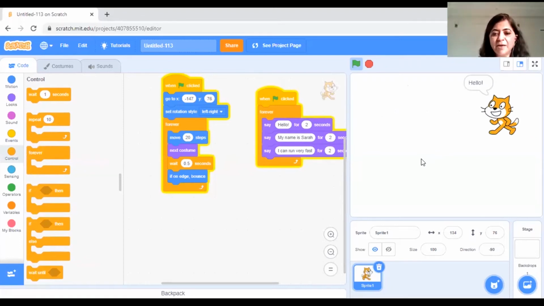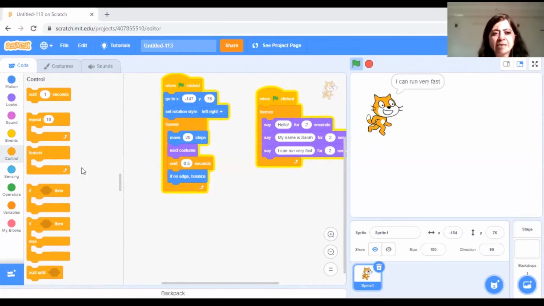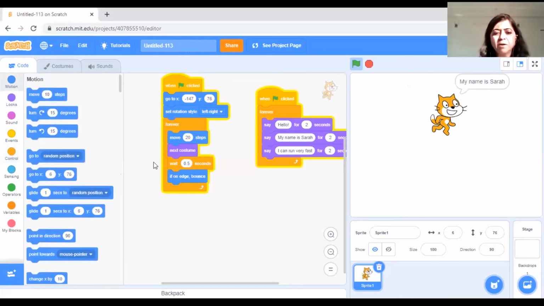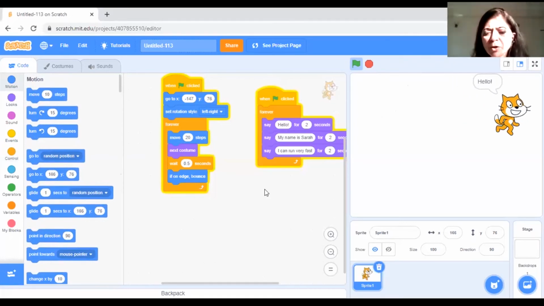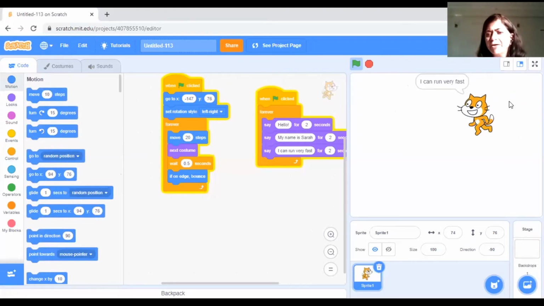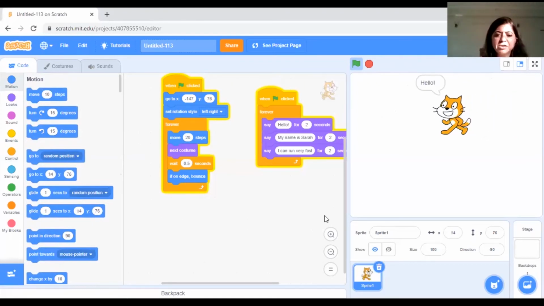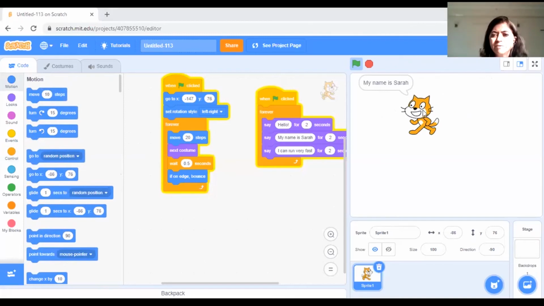Now here is a quiz for all of you. What you all have to do is examine the motion commands. You have to look through the motion commands and build a super cool underwater animation for me. Here we are seeing the animation for this cat.